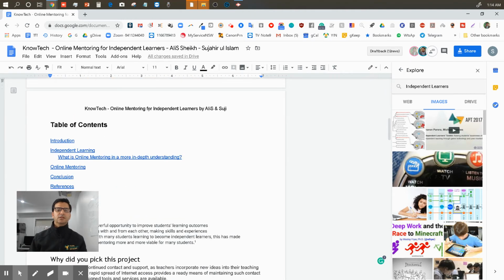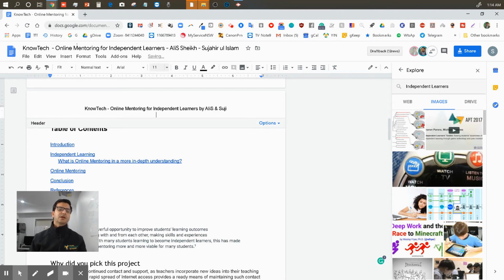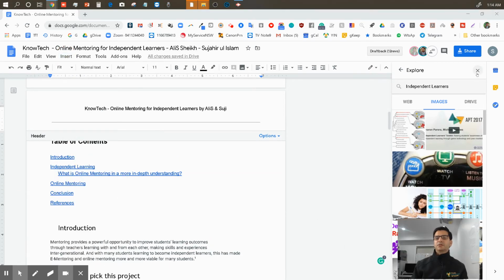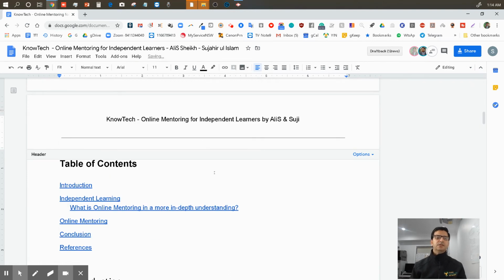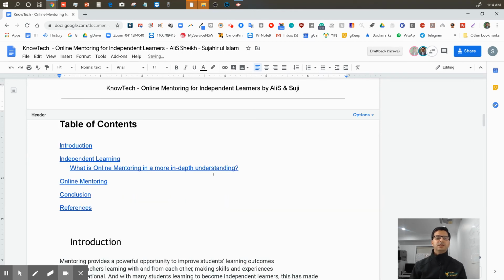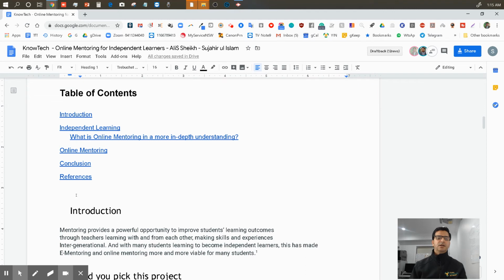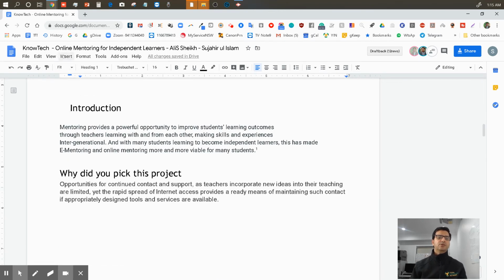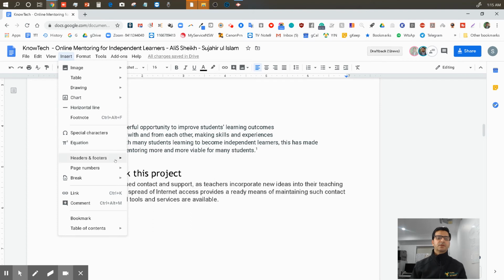Good now. This thing doesn't feel like a separate section. So what I'm gonna do, I'm gonna insert a horizontal line. I'll bring this guy back and close this one. And you can see that will make it look a little differently. Not much. Yeah, this introduction, if I do it in a separate page, you can do control enter, or you just go insert page break. Where's the page break? Control enter, you can use it.